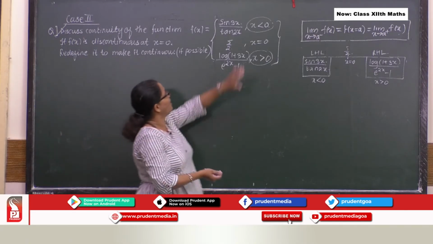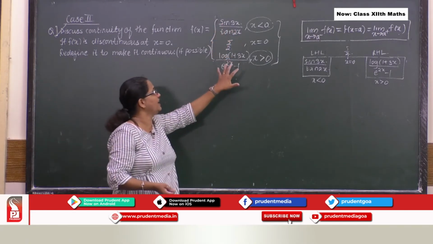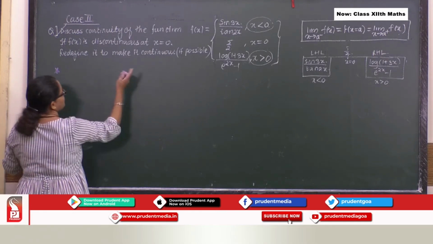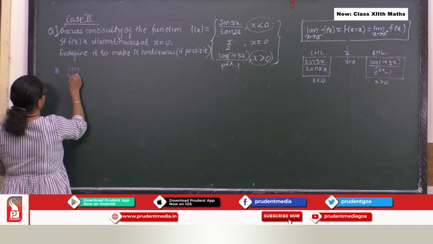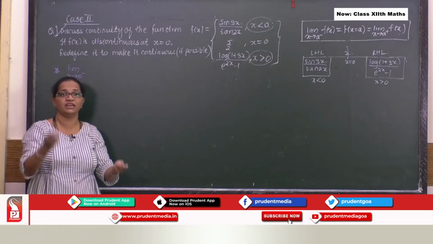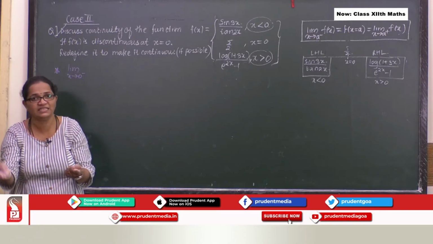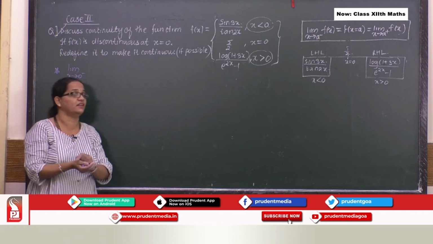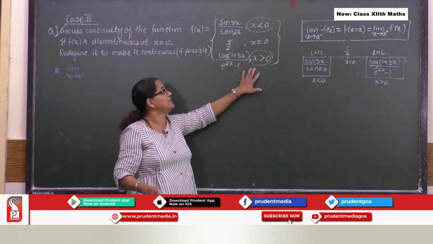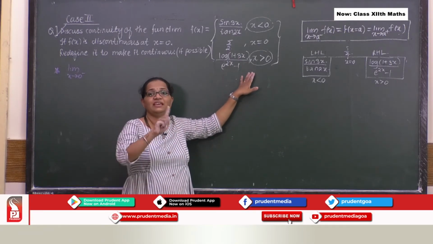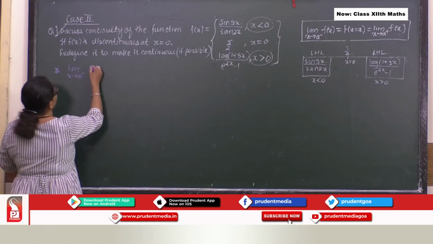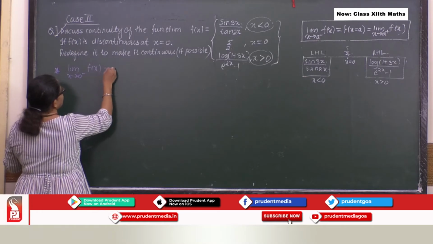Now since I have my left hand limit separate and right hand limit separate, I need to proceed in that way. So let me start with my left hand limit, limit x tends to 0 minus. In the previous case, I was taking limit x tends to 0 plus and minus together. Now here I will be taking it separately, because the function which is given to me is different. It is divided into 3 parts. So over here, f of x.